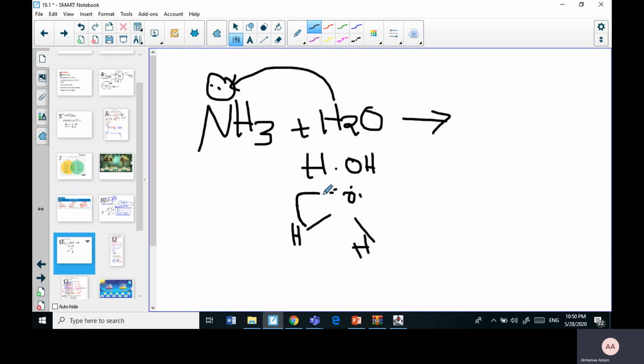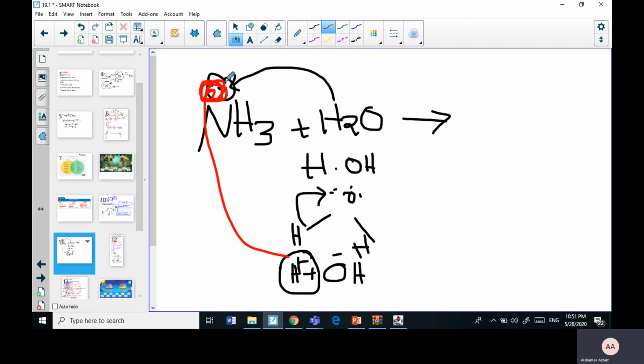Those can be given to the oxygen, so it will give us a hydroxyl group and a proton, and this proton is going to be attracted to the 2 electrons of ammonia, forming ammonium. If you remember, you have done its Lewis structure when you studied the coordinate covalent bond.